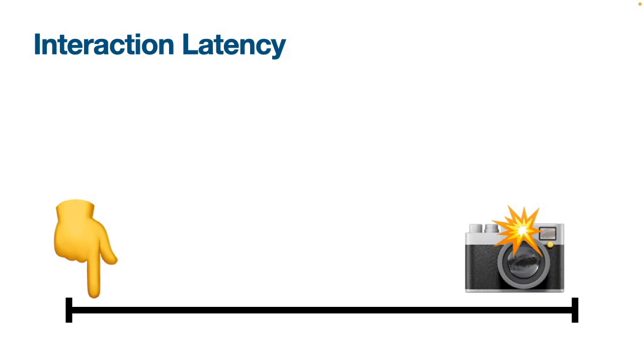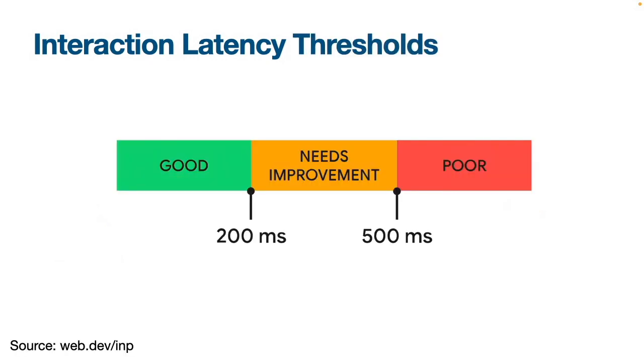When it comes to clicking a link, in-app navigation, clicking a button, that kind of thing, the current recommendation is less than 200 milliseconds. It's fine, don't worry about it. More than 500, you need to fix it. And in between, it depends. If you can fix it, it's great, but it depends on how important that is.